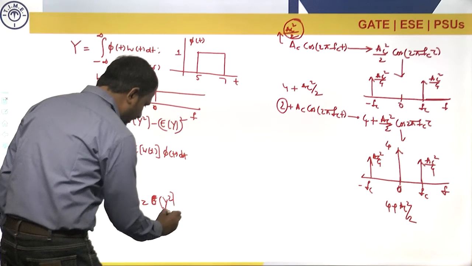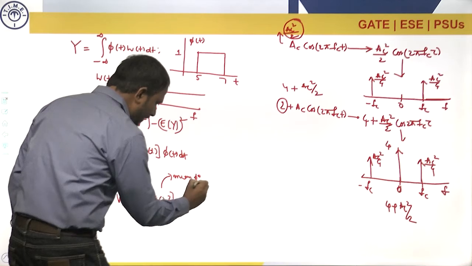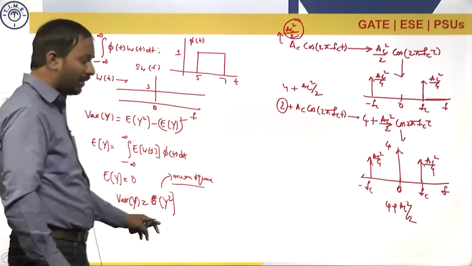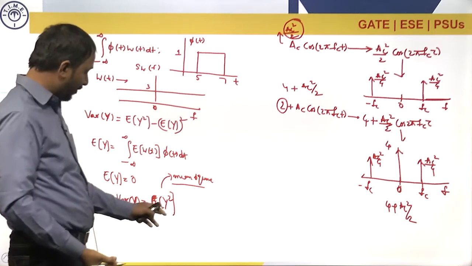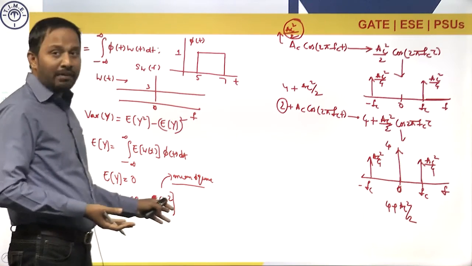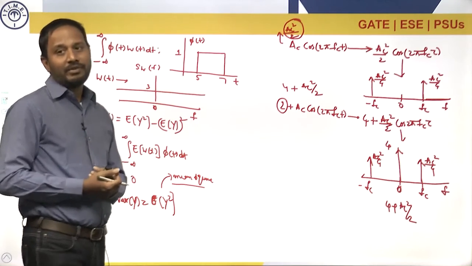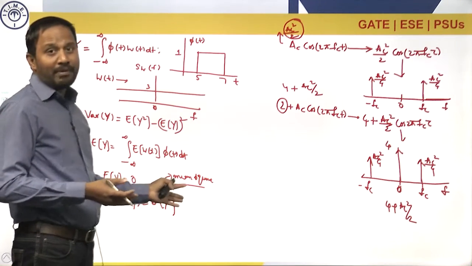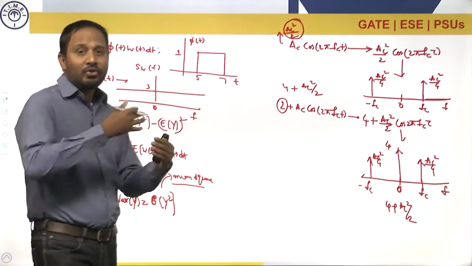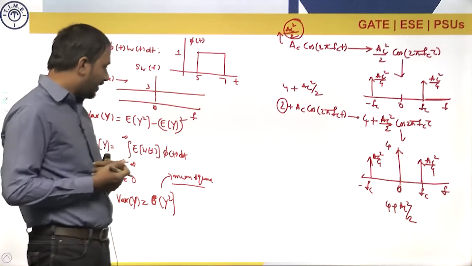Expectation of Y square, which is nothing but the mean square value, and we know that the mean square value is nothing but the total power. If I want to calculate the variance, it is simple: calculate the total power. Now, how to calculate the total power? In random processes we studied that total power can be calculated from the power spectral density. Just now we have seen also, the area under the power spectral density gives the power.